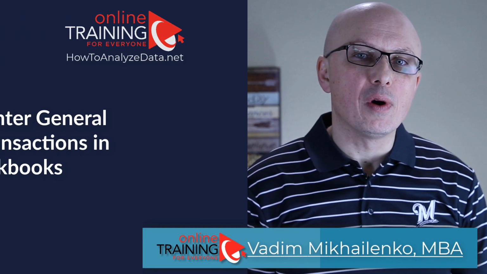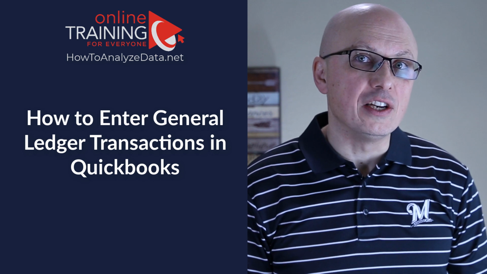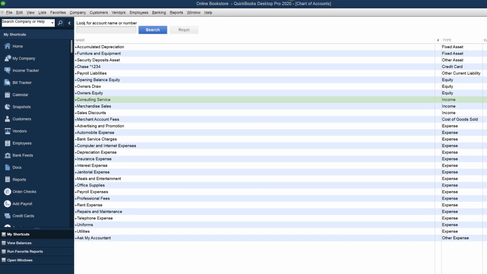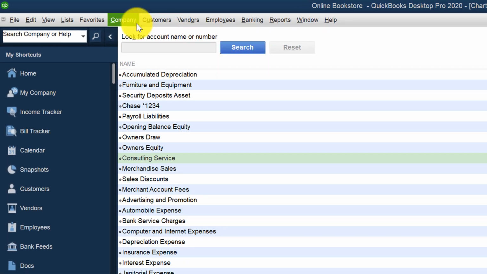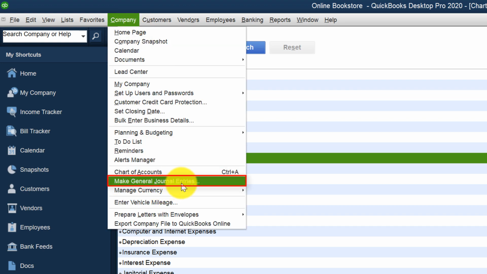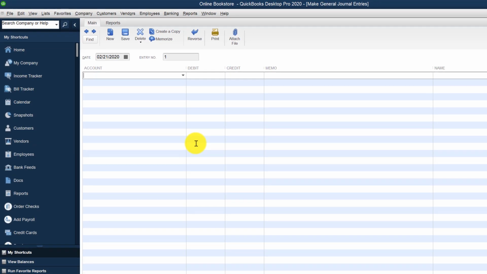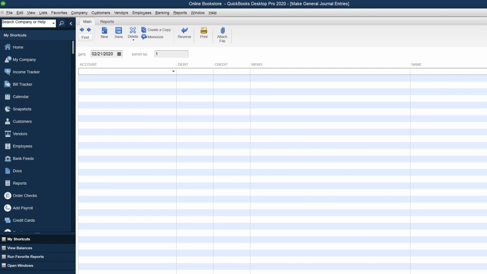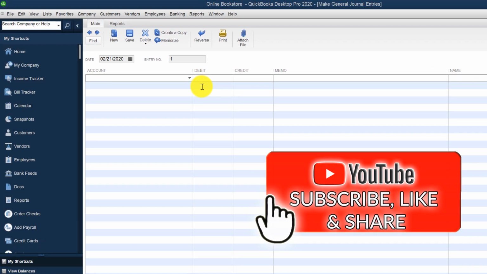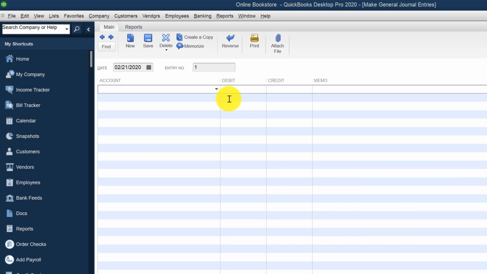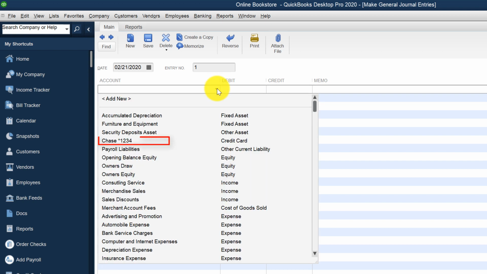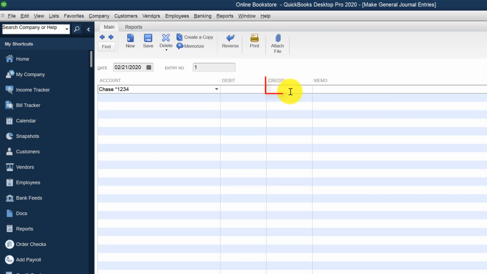Frequently, you might be required to enter transactions into General Ledger right in QuickBooks. To make a General Journal entry, you need to navigate to Company, Make General Journal Entries menu item. And here you would need to decide what type of entry you are making. In my case, I will be entering parking fee from the credit card and connecting it to automobile expenses account. To do that, I need to select the first account, and I have a credit card account. In the credit section, you choose the amount. In my case, it's $5.